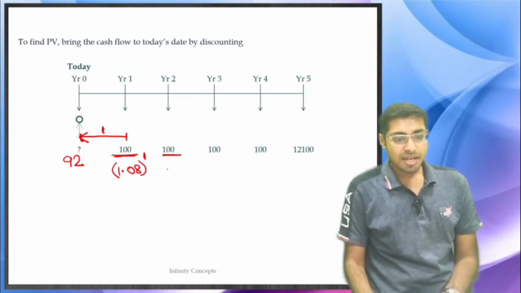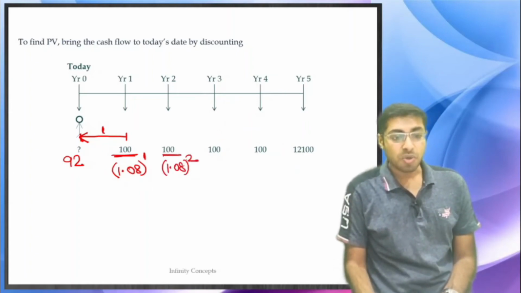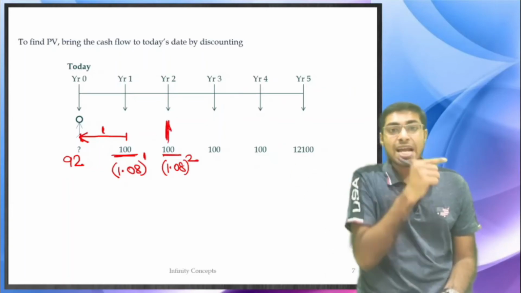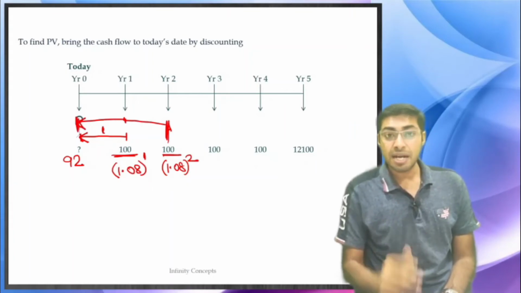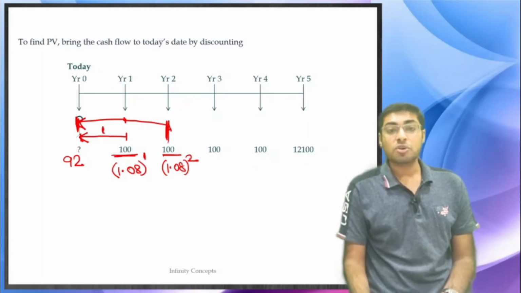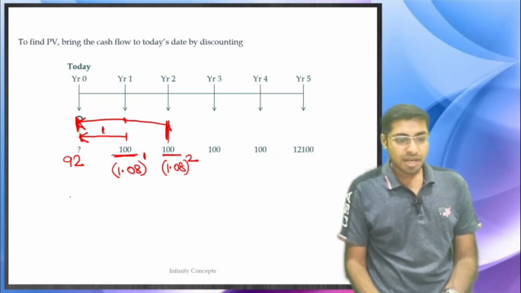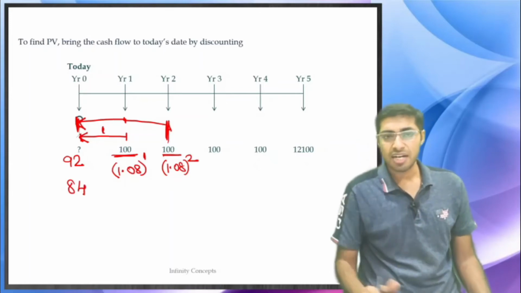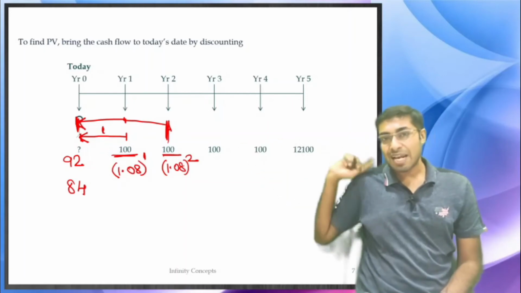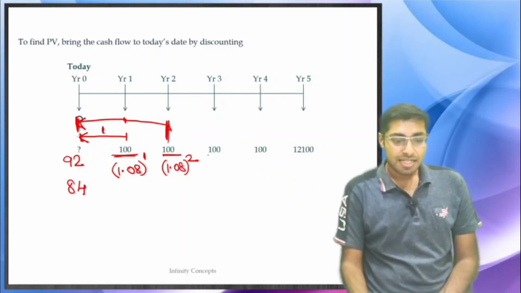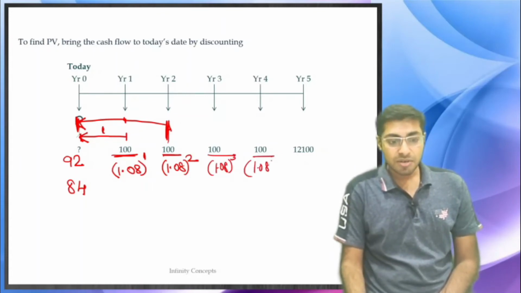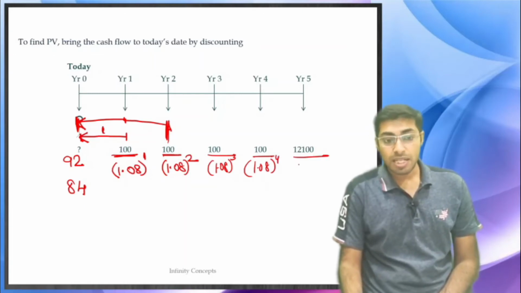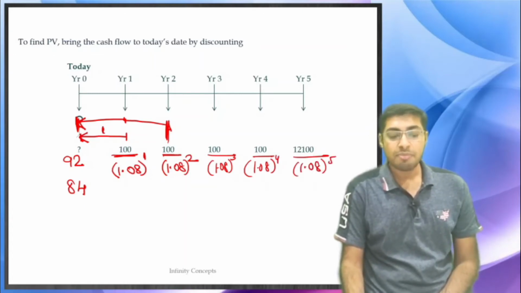This 100 will be 100 divided by 1.08 to the power 2. Why? Because this 100 will have to travel behind by 2 years. So this 100 will become how much? Some 84 or something, just as an example. I'm not using the calculator right now, however we will be learning everything on the calculator. This 100 will be divided by 1.08 to the power 3. This 100 will be divided by 1.08 to the power 4. And this 12,100 will be divided by 1.08 to the power 5.